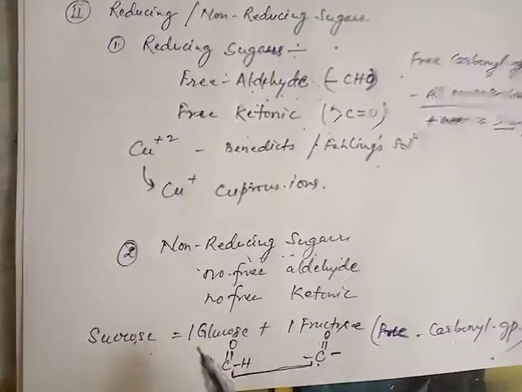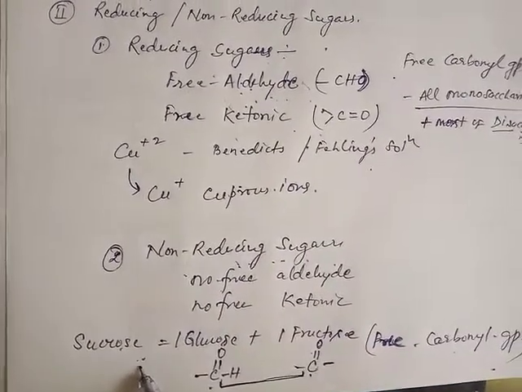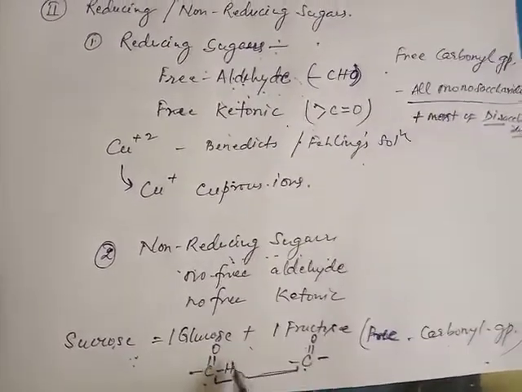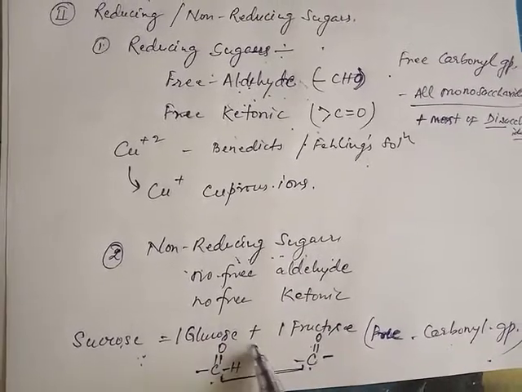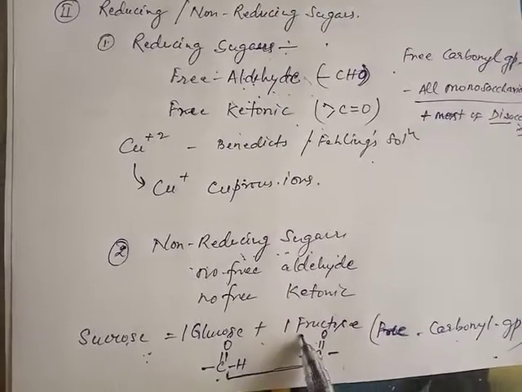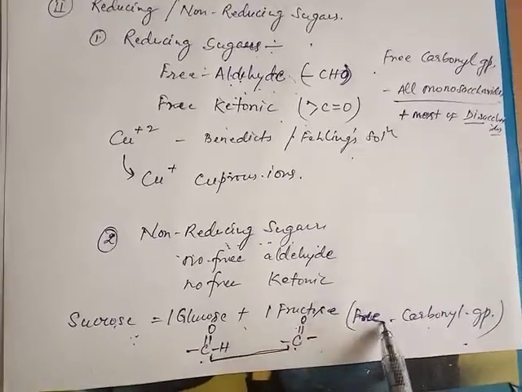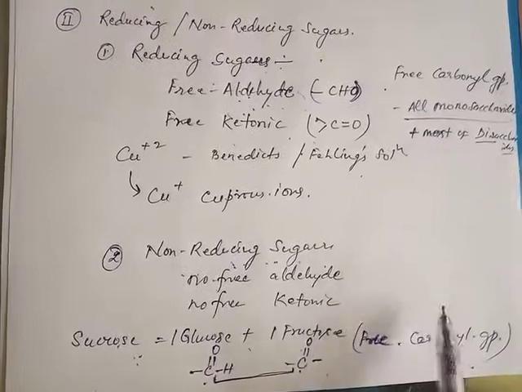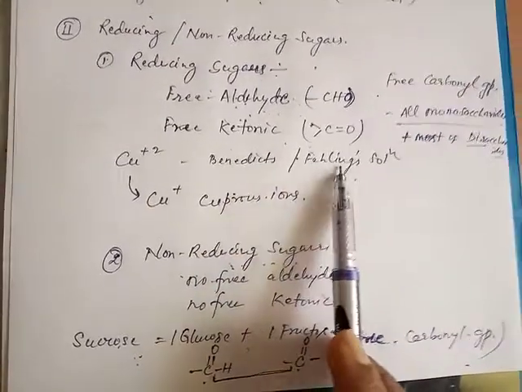But this disaccharide, sucrose, is a non-reducing sugar, because in this case the aldehydic group of the glucose and the ketonic group of the fructose are bonded to each other. So due to absence of a free carbonyl group, they are unable to reduce Benedict's or Fehling's reagent.